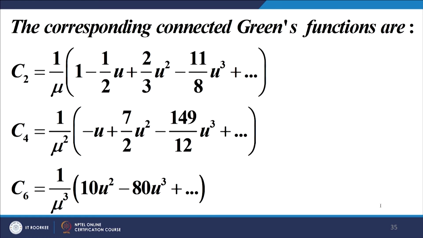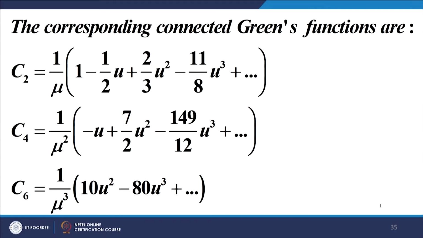The connected green functions can be evaluated just in the way we have done earlier, and we get these expressions for the connected green functions C2, C4 and C6. This can be obtained directly from the generating functional of the connected green functions, which is nothing but the logarithm of the generating functional for the original green function. So, let us summarize what we have done quickly.